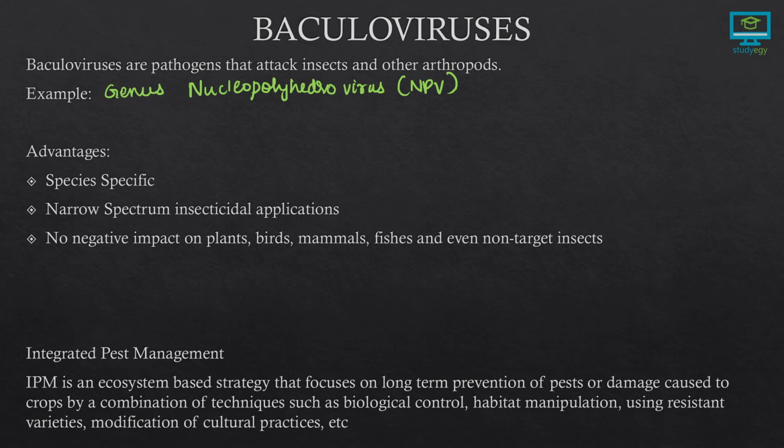This is an important point in the integrated pest management program, because it is used when treating an ecologically sensitive area.